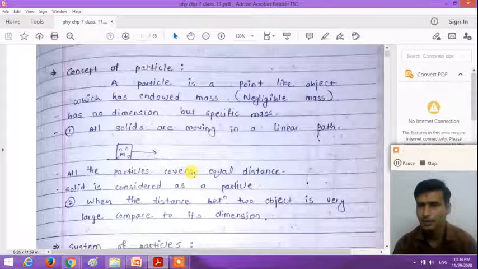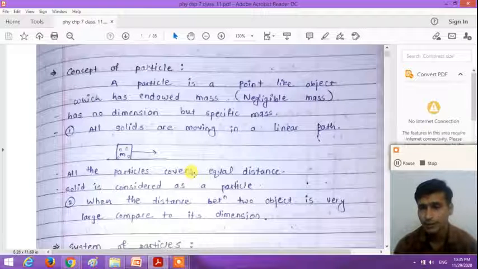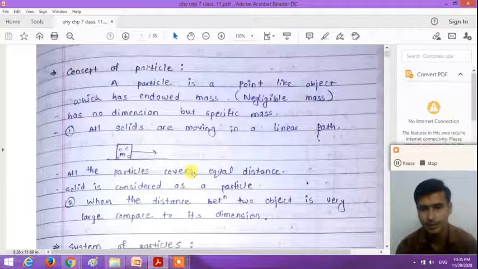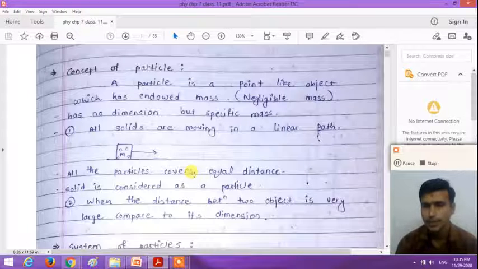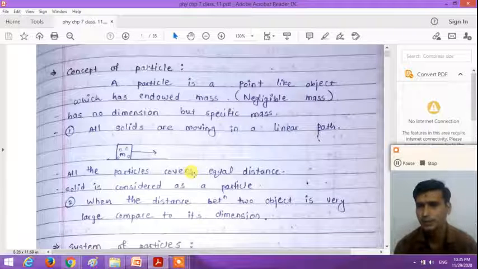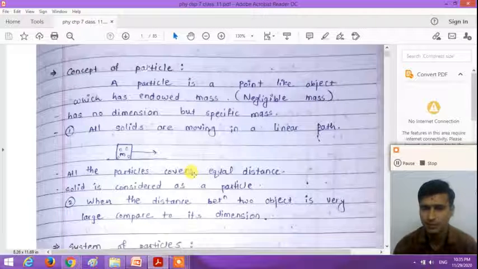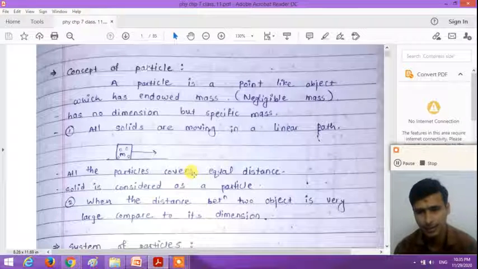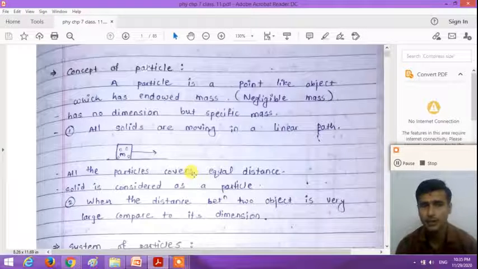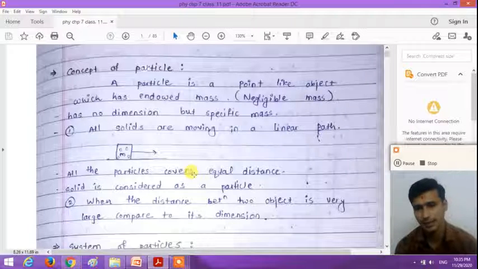So for example, if we consider the sun and earth, the distance between the sun and earth is very large compared to its diameter. So we consider the sun and earth both as particles. And the third concept is that when the distance covered by the object is very large compared to its dimension, we can consider the object as a particle. So in all these three situations, we consider the objects as particles.